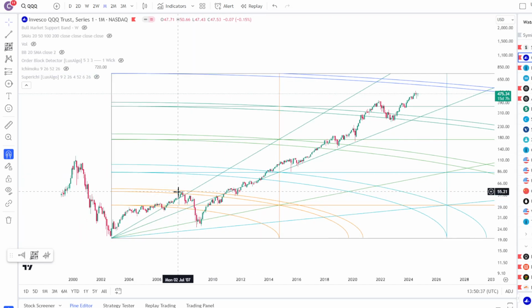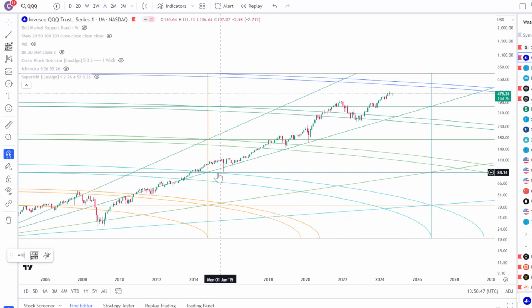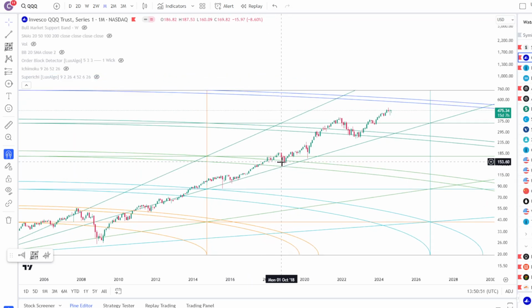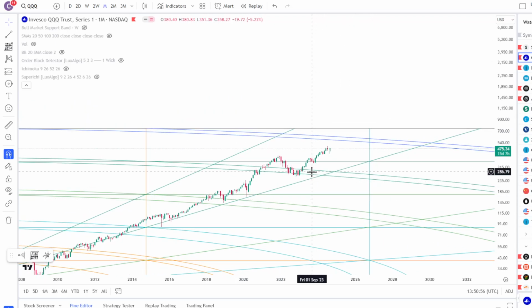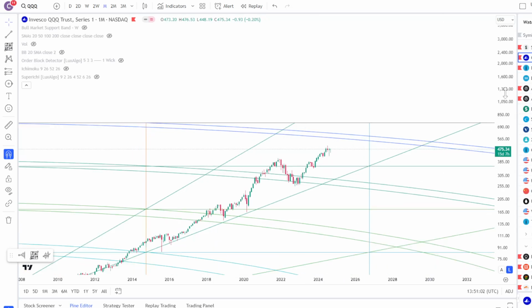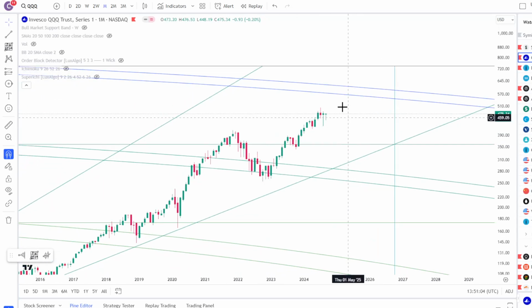You can also see that the arcs have beautifully served as resistance and also back tested as support. You can see that served as resistance and then got close to back tested support over here. You can see that the angle is also very nicely going up, right? Resistance, back tested support, resistance over here, back tested support, right? And so far it looks like price has also back tested the horizontal over here too, back in September, October of 2023. So where is the price going to end up gravitating towards?